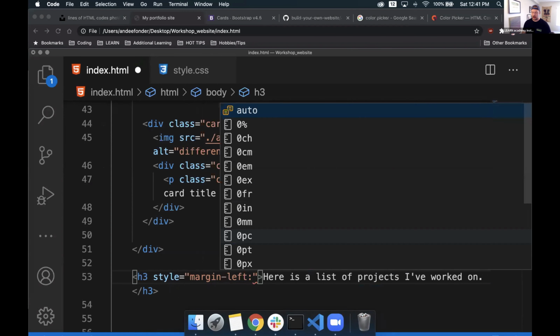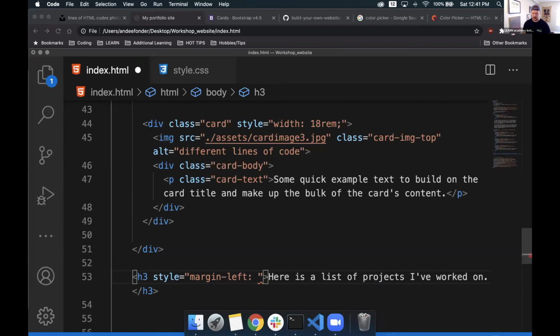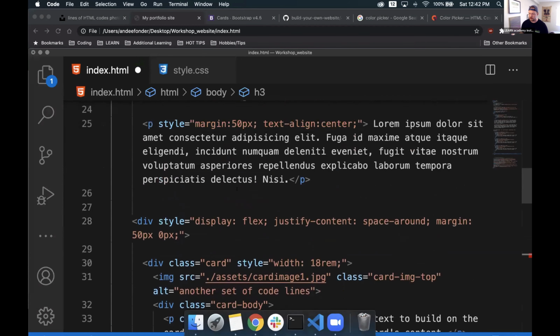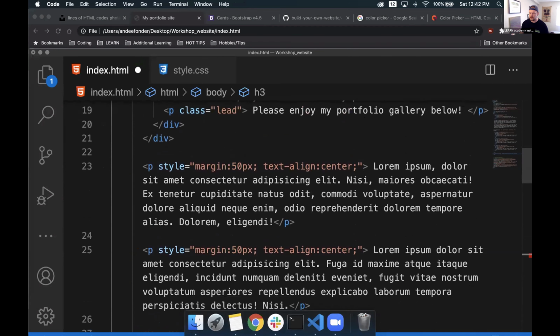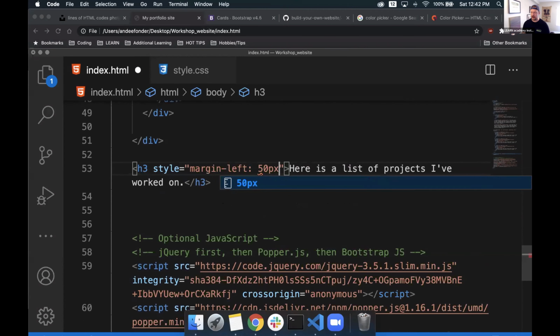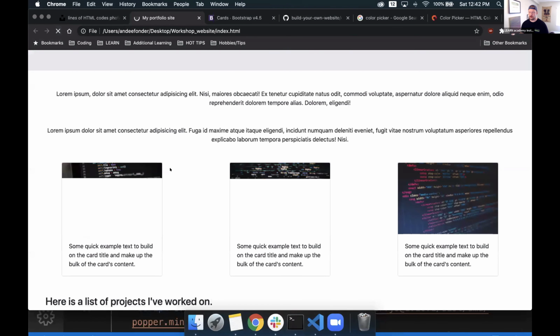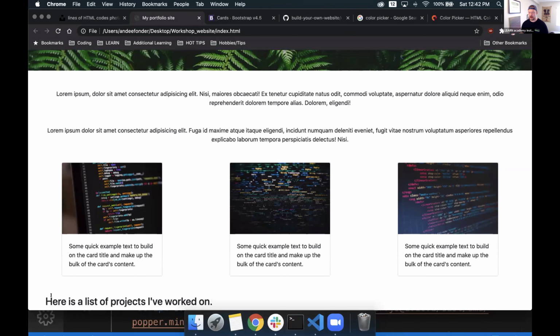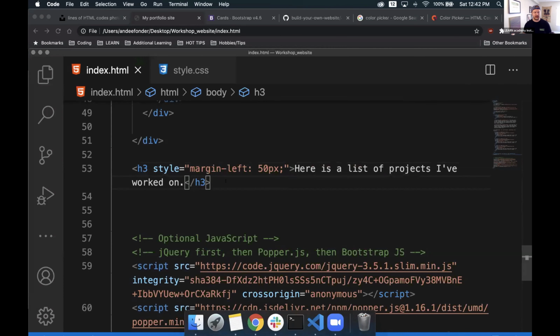I'll do a colon, and I'm going to give it about, say, 25. Well, what did we use up here for it? Let's reference. We used 50 pixels for that, so let's give 50 pixels here too. So 50px, and we give it a semicolon to end that line of code. Go back, as always, we refresh, and cool, that's a little bit more in line with everything else we're using. It looks way better. Cool, so we have our header to our list.